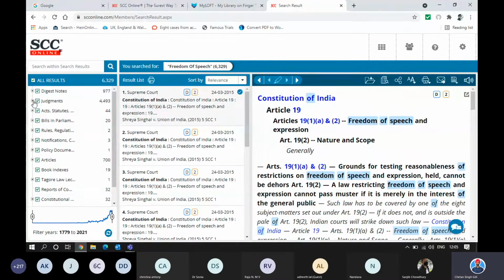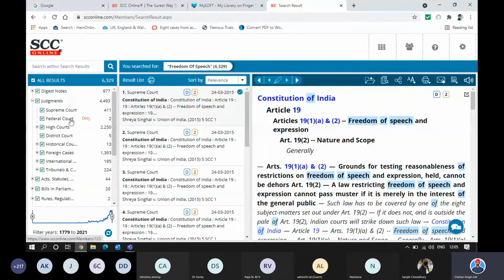Now, if I click on the plus sign of judgments, I can see Supreme Court, Federal Court, and if I click on the plus sign of High Courts, I get all my High Courts available over here. Then a few handpicked judgments of District Courts, historical courts, foreign cases as well. By the way, you have access to foreign judgments as well. Foreign judgments, that means other countries' judgments, which includes US, West Africa, South Africa, Canada, Ghana, Lesotho, all the SAARC countries.